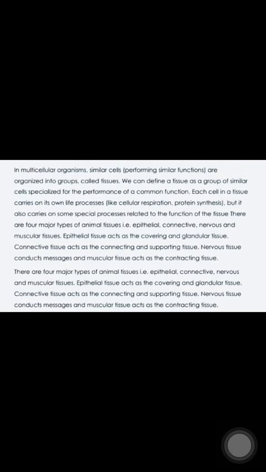In animals, we have majorly 4 types of tissues: epithelial tissues, connective tissues, nerve tissues, and muscle tissues. When we are talking about epithelial tissues, these tissues basically act as our skin. Okay, connective tissues are present in the form of connecting and supporting tissues like our blood and bones, etc. And nervous tissues conduct messages, and muscle tissues act as contracting tissues.